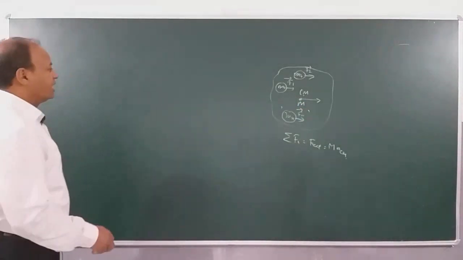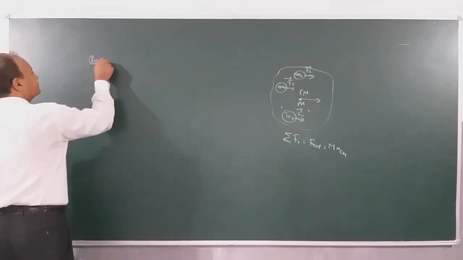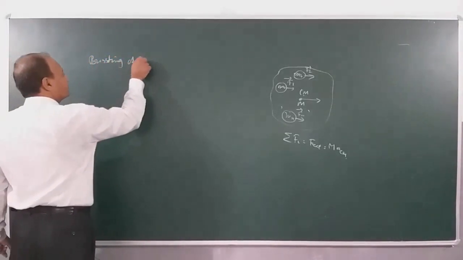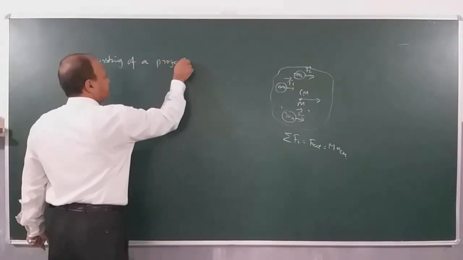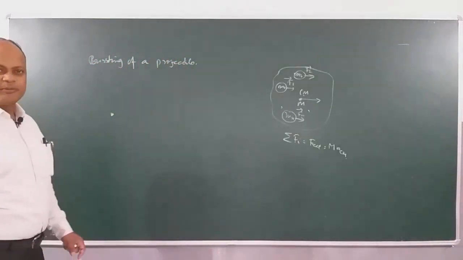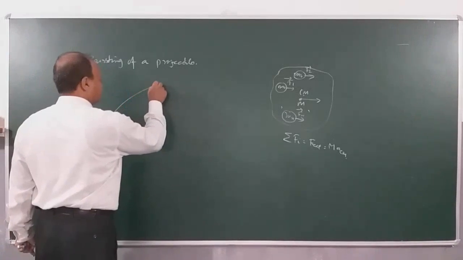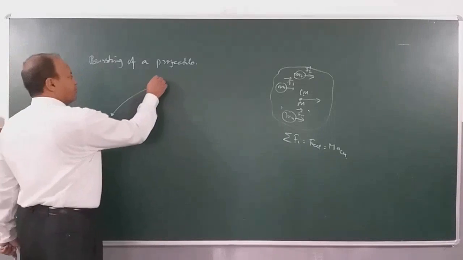Now let us see an interesting example, bursting of a projectile. Suppose you project an object from here. The object travels up to here, it is a projectile, and it bursts into multiple components.